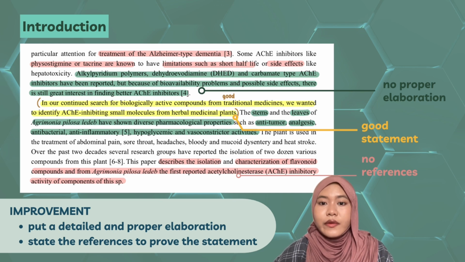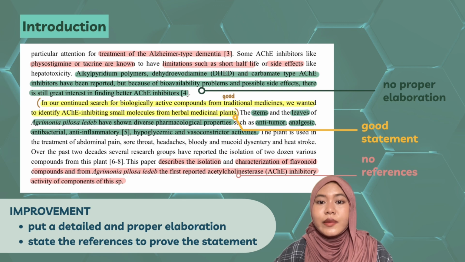The next paragraph in the yellow highlight is a good statement for starting the paragraph. And lastly, the line where it goes describe the isolation and characterization of flavonoid compounds, and so on. For me, they do not have any supporting reference in order to conclude their introduction.